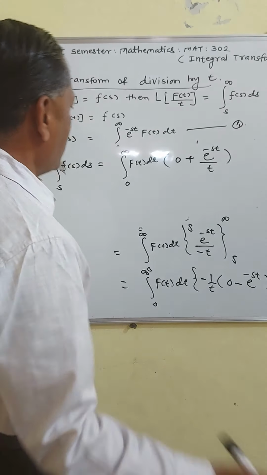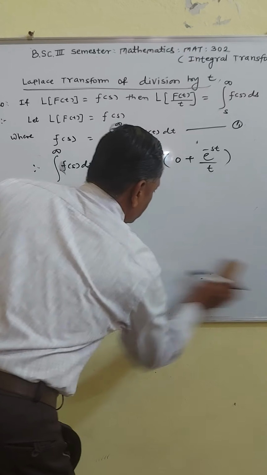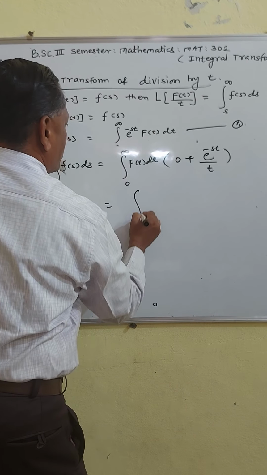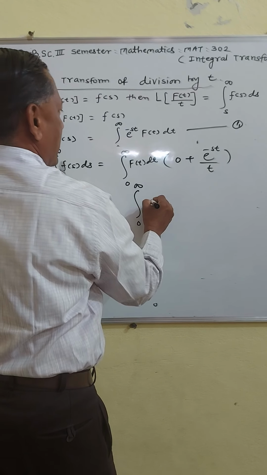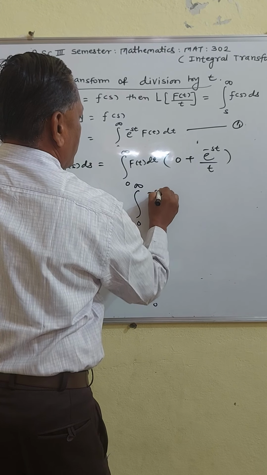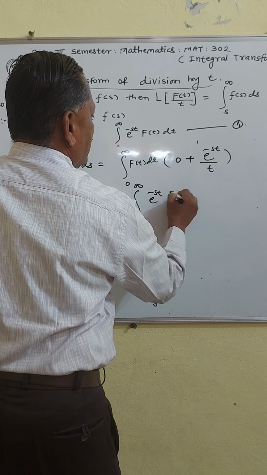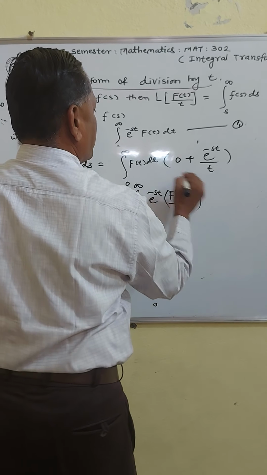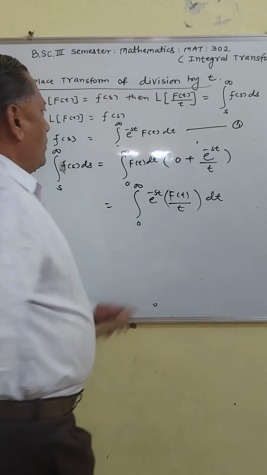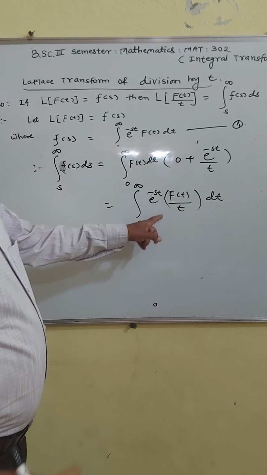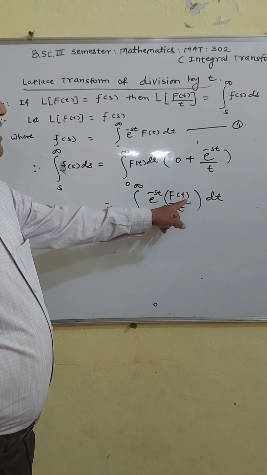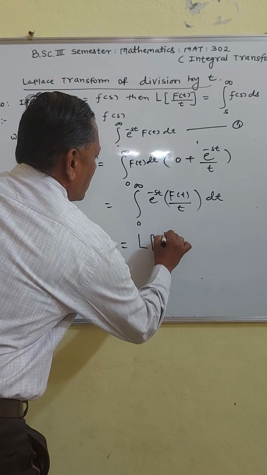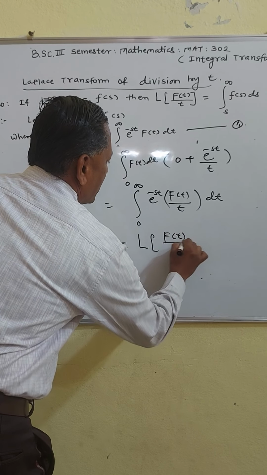or this can be written as integration going from 0 to infinity e raised to minus st into f of t upon t dt. And what is this? This is the Laplace transform of f of t upon t. So is equal to Laplace transform of f of t upon t.